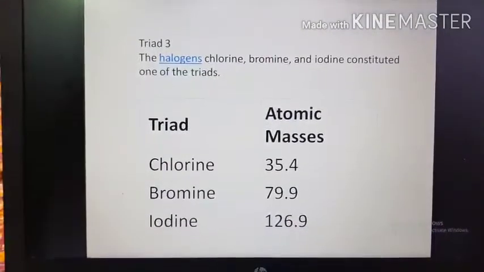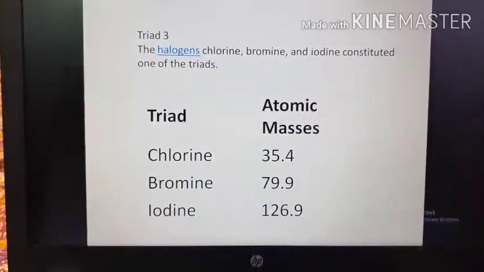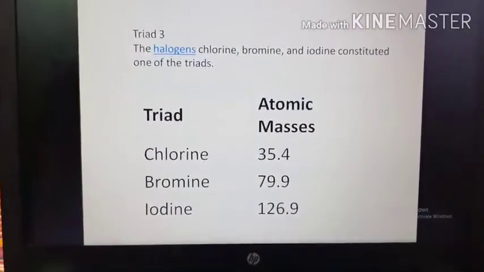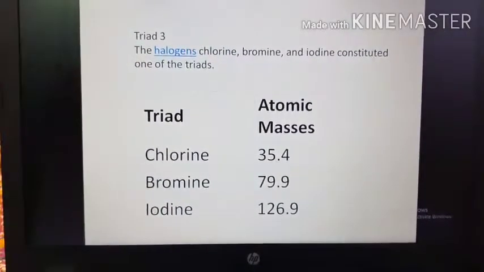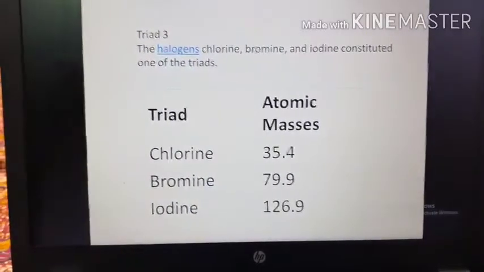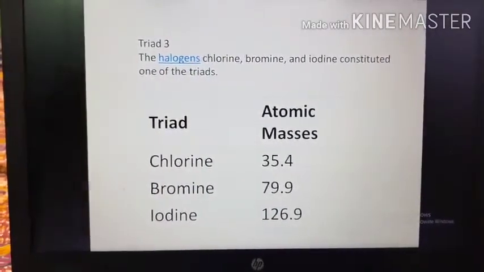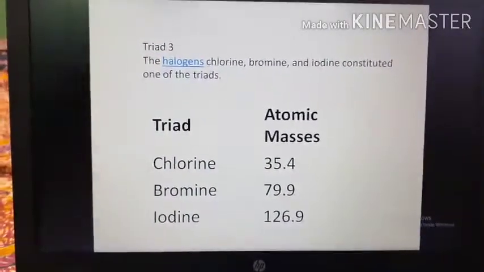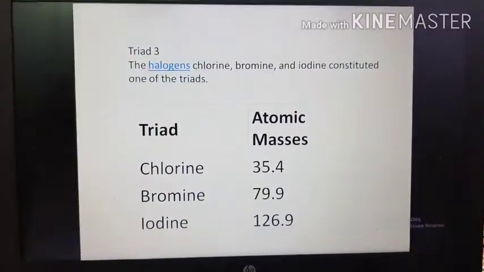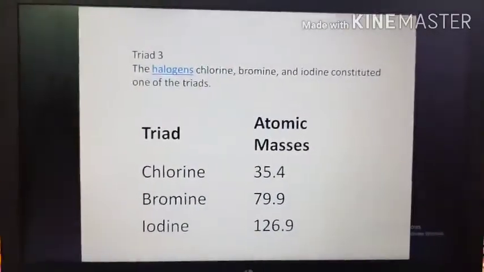Although it has a limitation, it gave an important relationship, that there must be a relationship between the increasing order of the atomic mass and the similarity in chemical properties. See, in his triad, he arranged all the elements in order of increasing atomic masses, and he found that the similarity in chemical property element comes in a same group. That means, obviously, there is a relationship between the increasing order of the atomic masses with their chemical